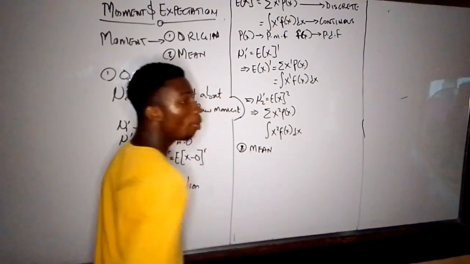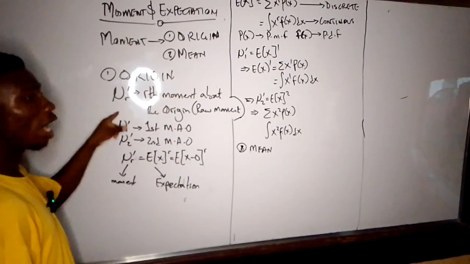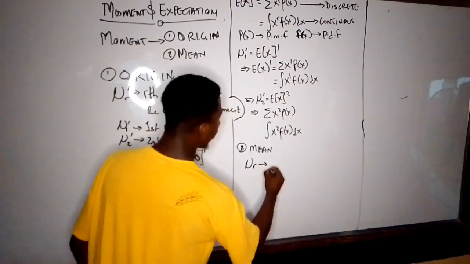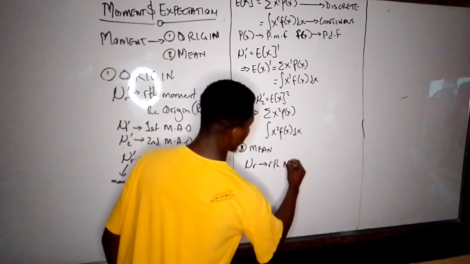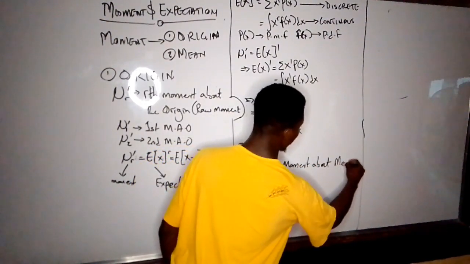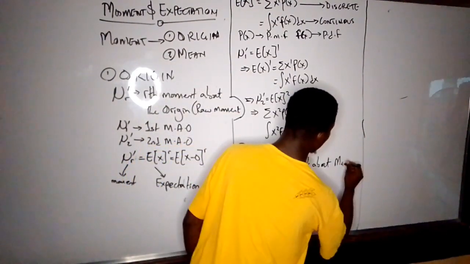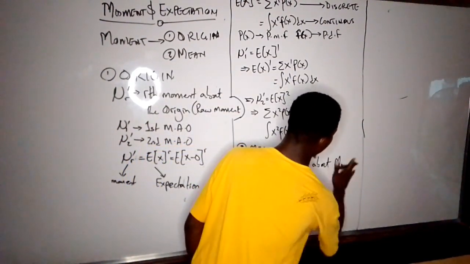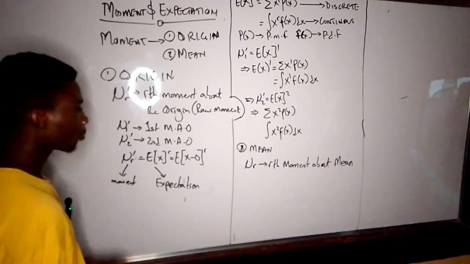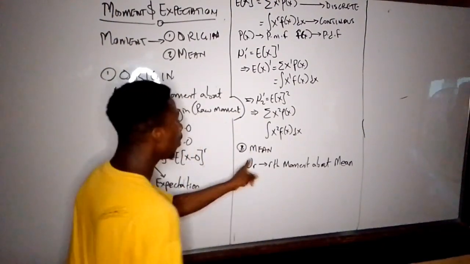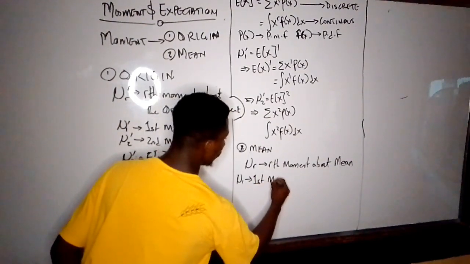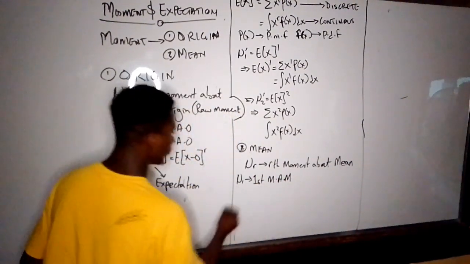Moment about the mean. Remember we said moment about the origin is denoted as mu r prime. So moment about the mean is denoted as mu r. And we call this guy what? The root moment about the mean. Now, if mu r is the root moment about the mean, therefore mu1 we can call it what? The first moment about mean.